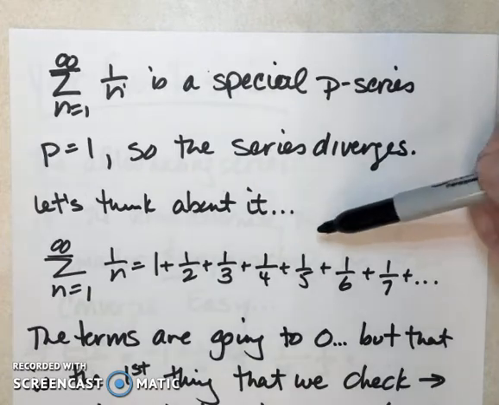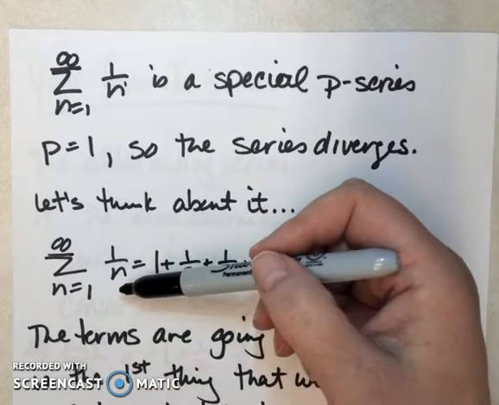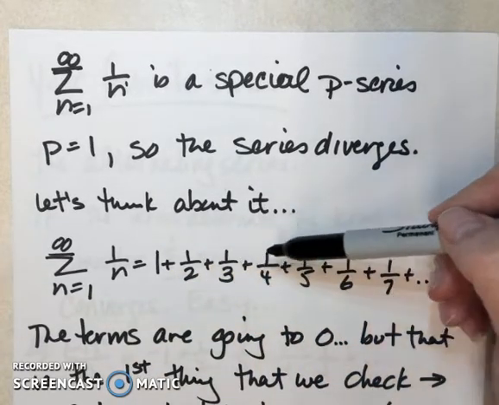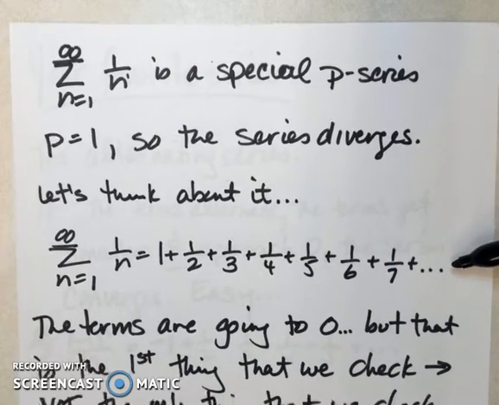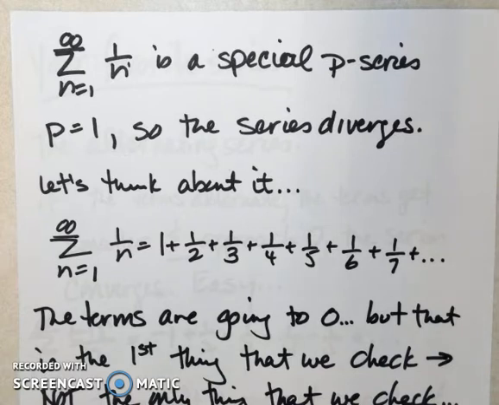But let's think about why this is true. The series 1 over n equals 1 plus 1/2 plus 1/3 plus 1/4, and it passes the nth term test. The nth term test says that the sequence of numbers must go to 0. But that just tells me that it might converge. If the series hadn't had terms approaching 0, we would have known that it diverged. But because the terms are approaching 0, we know that it might converge.